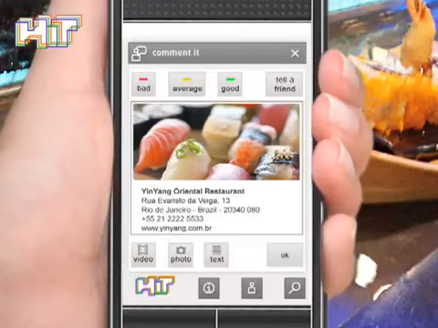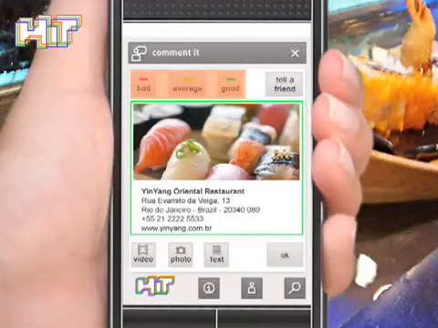Here she can make use of the device features, such as video, picture and text, to enrich the comment. She can also choose a qualitative rating, green, yellow, red or gray, and choose the option Tell a friend to notify contacts.